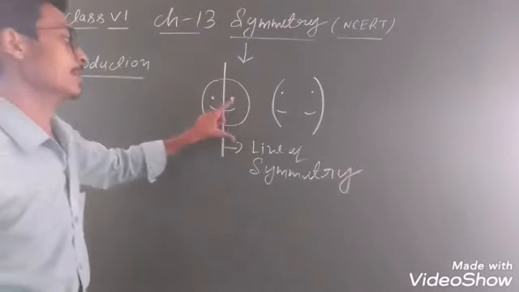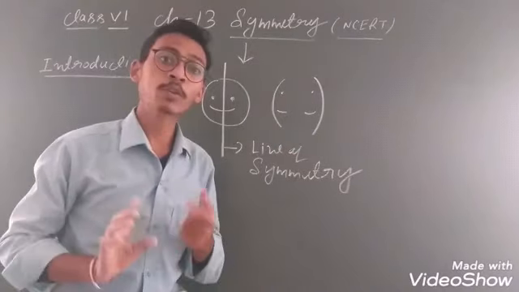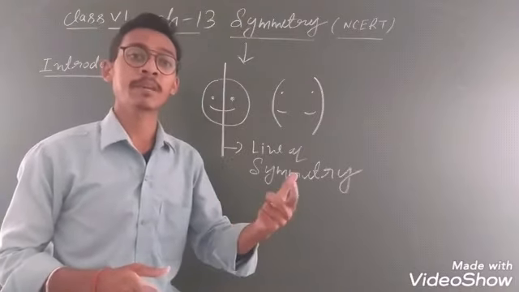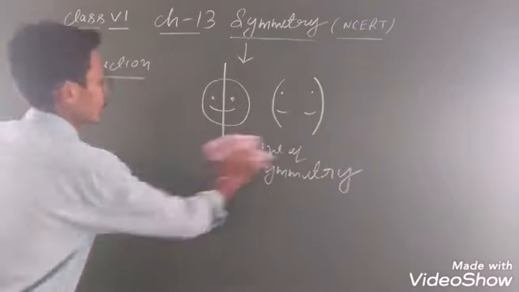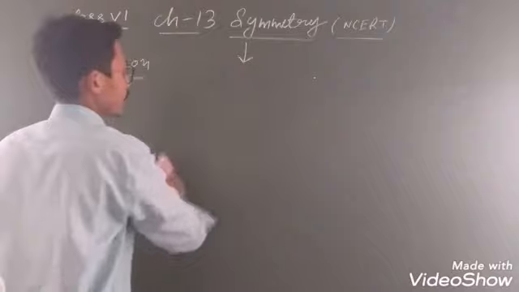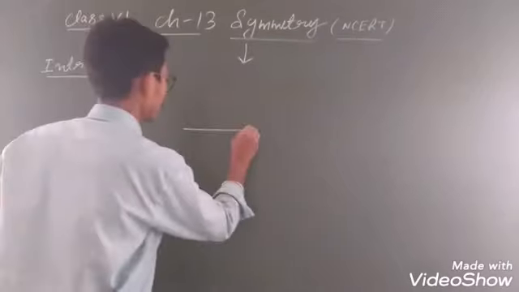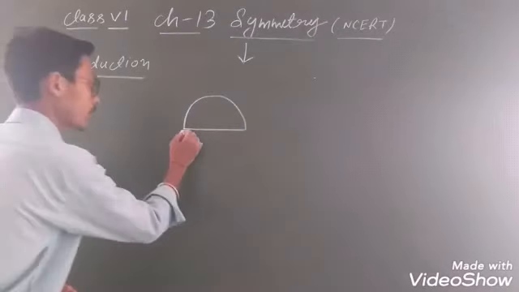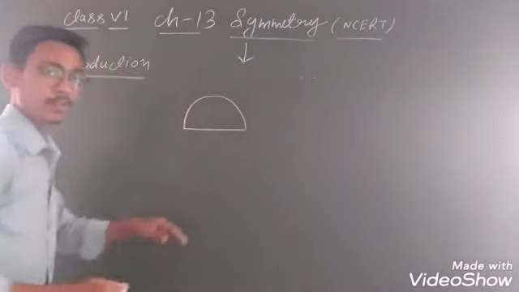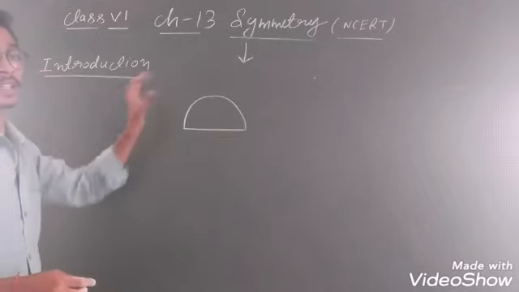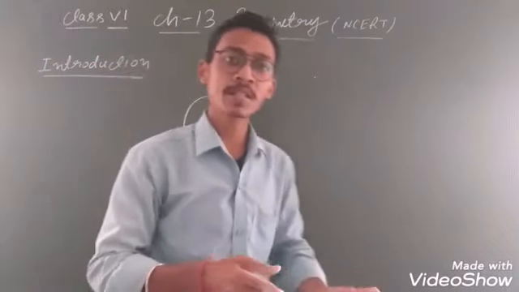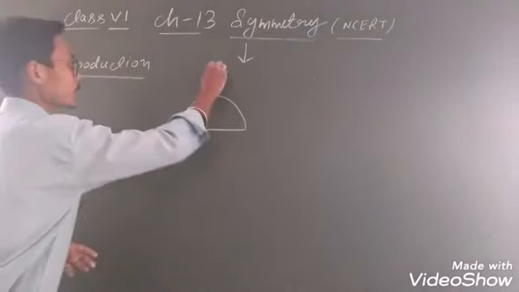So line of symmetry means you have to divide the diagram into equal and identical parts. Parts should be equal and identical, it means same. This is the simple idea of symmetry. Let us take some other diagram. Suppose this is your semicircle. You know, semi means half. If you make it full, it will be a full circle. If I want to know the line of symmetry of this, how can you divide it into two equal parts? Symmetry means identical and two equal parts.